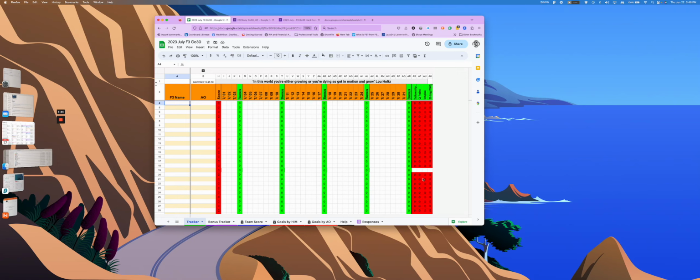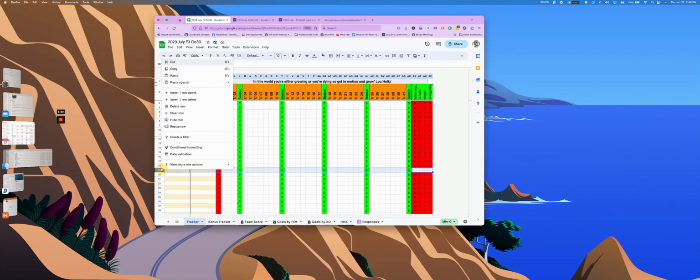So anyway, it looks like there's a blank here, so I'll just delete that row.